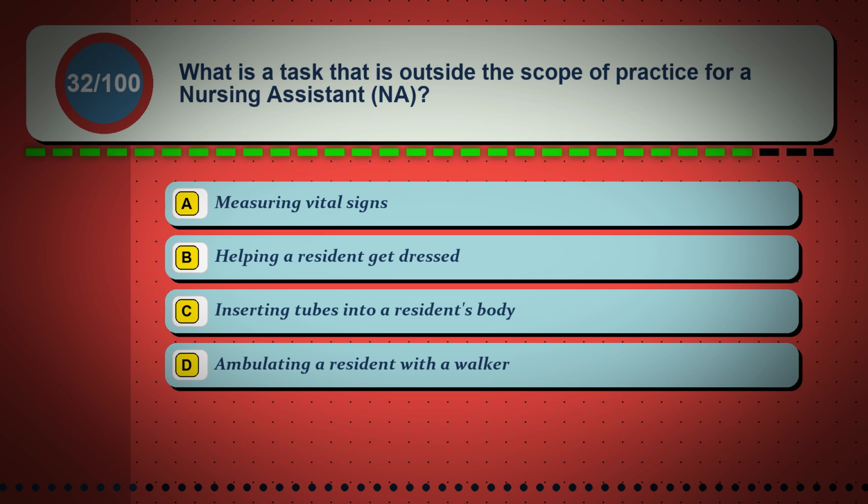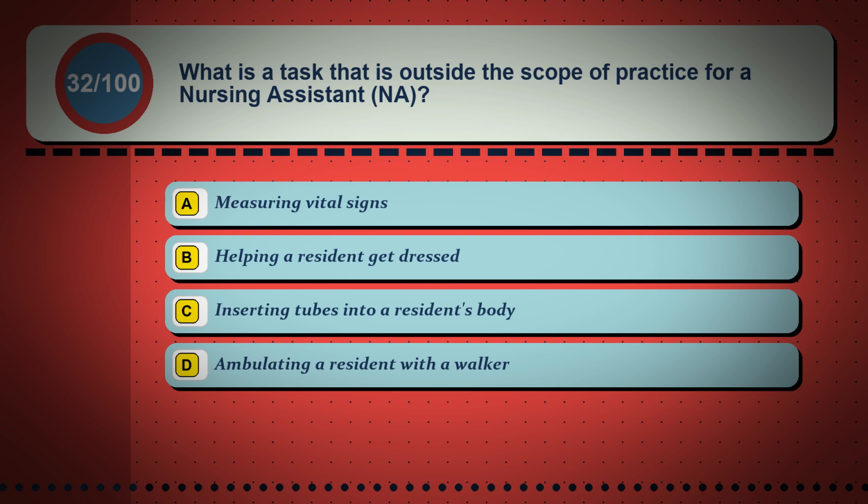Question 32. What is a task that is outside the scope of practice for a nursing assistant, NA? Option A, measuring vital signs. Option B, helping a resident get dressed. Option C, inserting tubes into a resident's body. Option D, ambulating a resident with a walker.